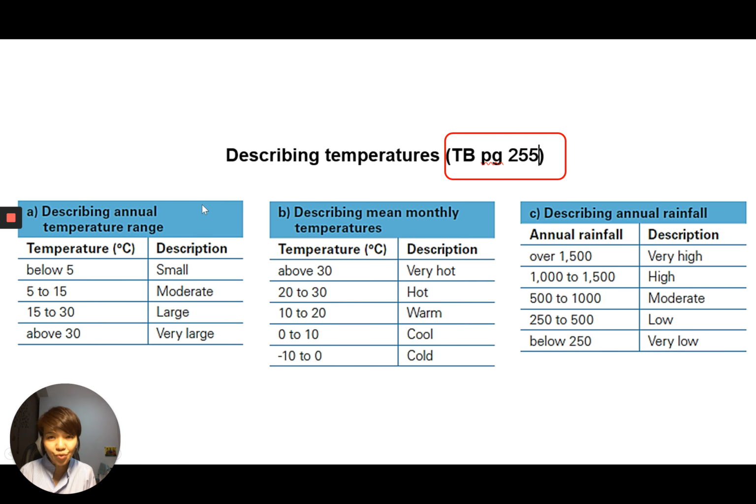How do we describe temperatures? You will notice in the earlier slide and this slide, I've circled the page numbers where you can find this information in your textbook. So 29 degrees, how do we describe it? It's considered to be hot, or you can say it's high. Anything above 30 will be considered very hot or very high. And between 10 to 20, warm, and 0 to 10, cool.